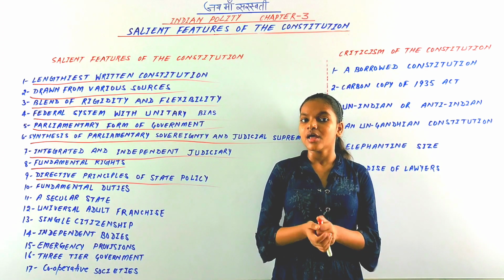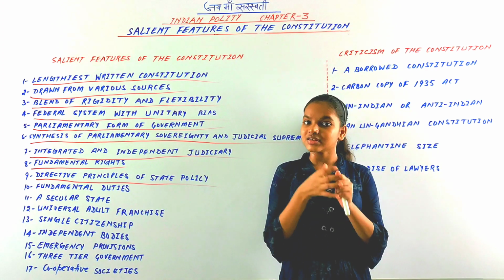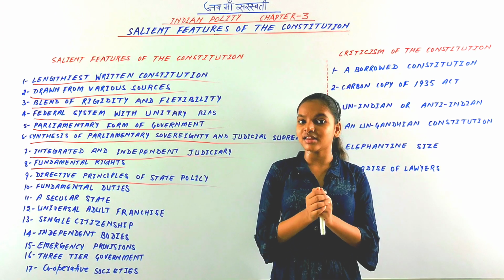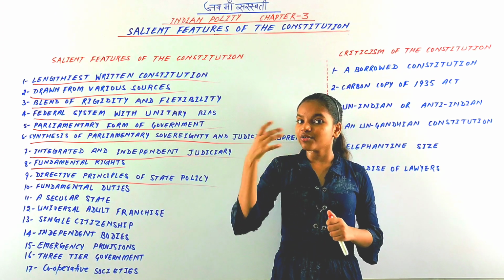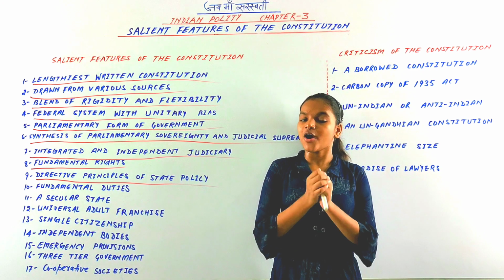justiciable in nature, whereas directive principles of state policy are non-justiciable in nature and non-enforceable by courts if there is a violation.